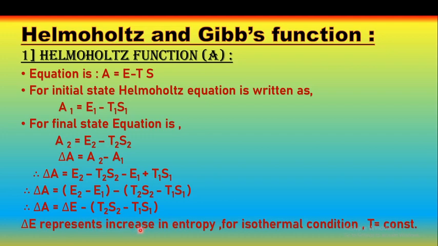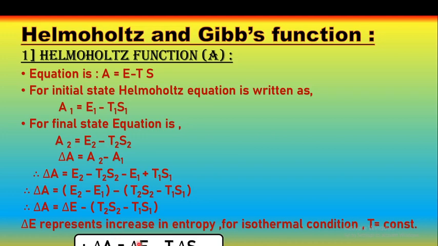Delta S represents the increase in entropy for the isothermal condition. At a constant temperature, if T is constant, therefore we can write delta A is equal to delta E minus T delta S.